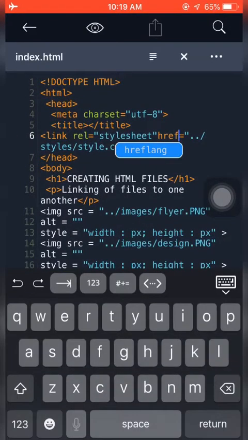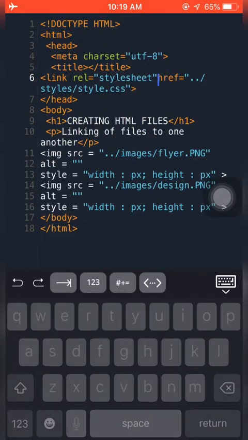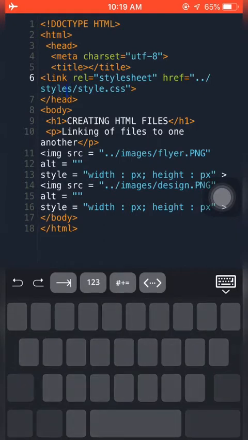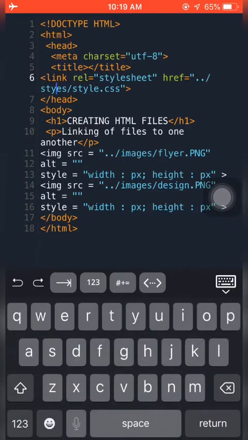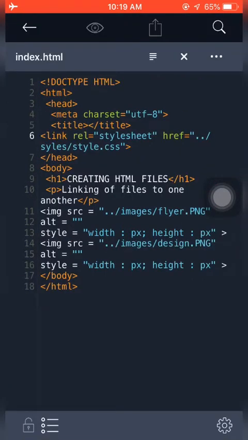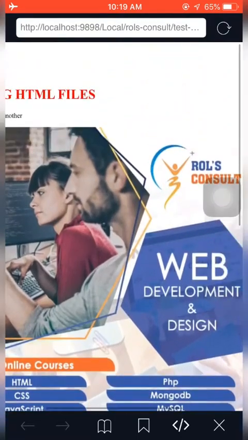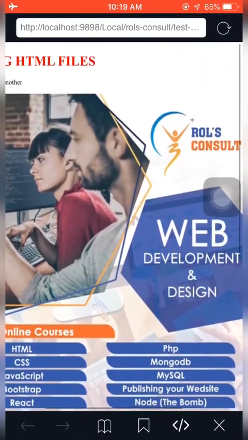Some of the key things, you need to be very careful with whatever you are doing here, because you can't say styles is equal to style. No, it is wrong. So for the sake of time, I will use this rather. Let's see if it really works. Bang! We are there.